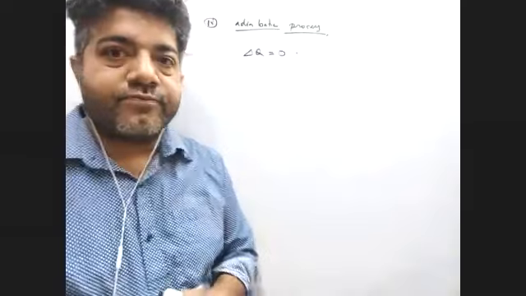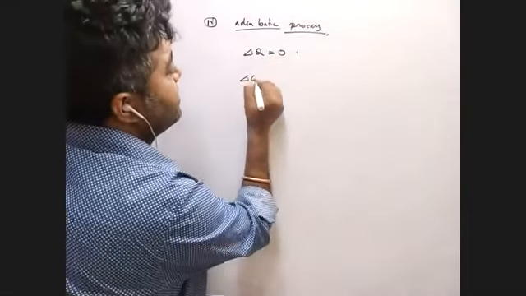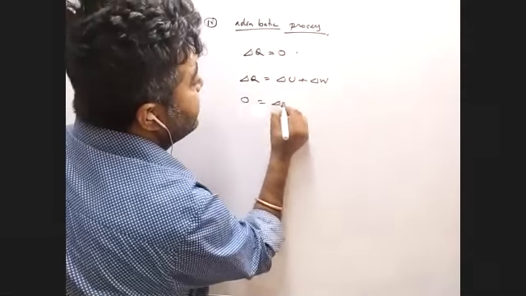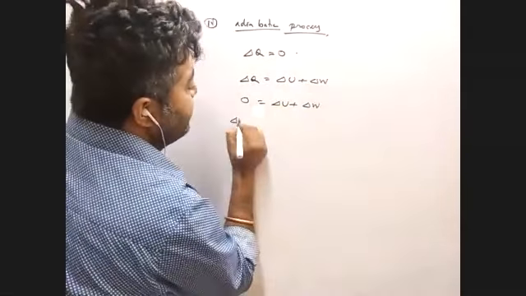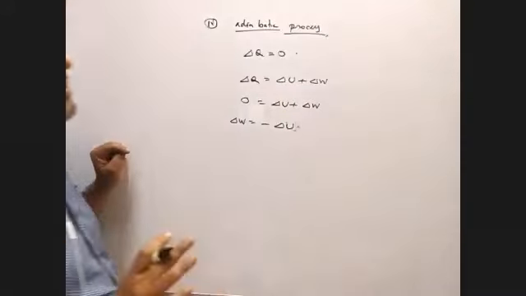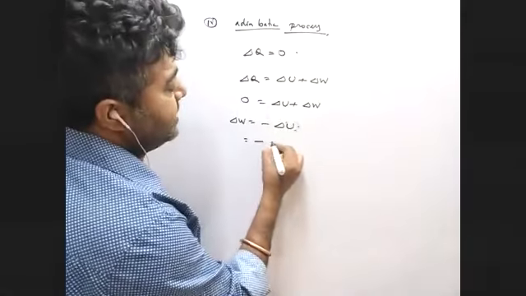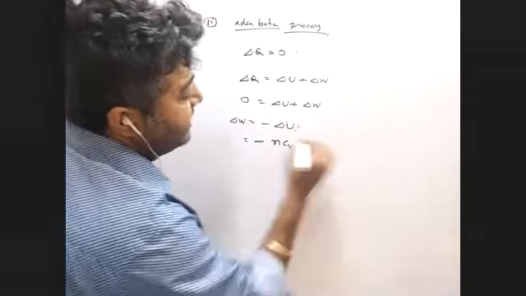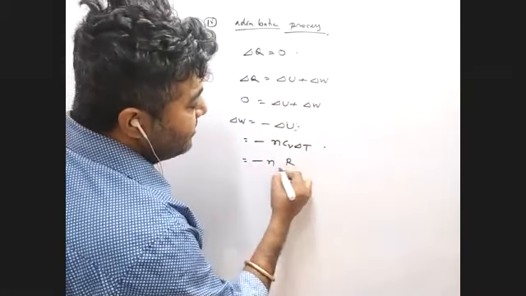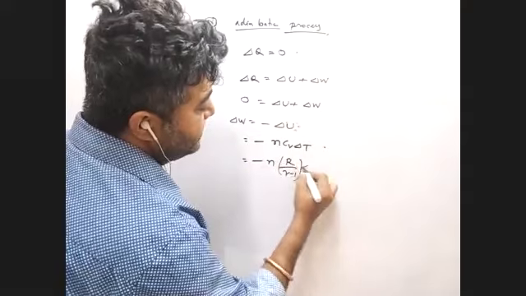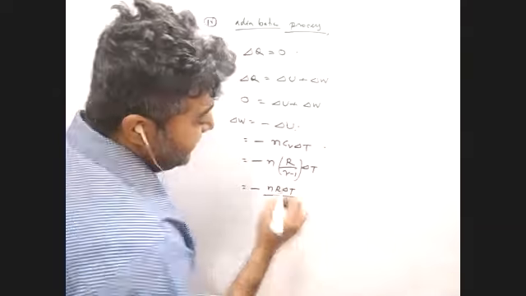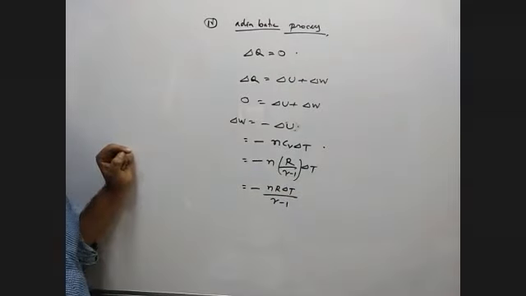If del Q is 0, from the first law of thermodynamics, del Q is del U plus del W. So 0 equals del U plus del W. What does del W become? Minus del U. Right? See what the formula was: nCv del T. Right? What was the value of Cv? R by gamma minus 1 del T. So nR del T by gamma minus 1. Right? Yes, sir.